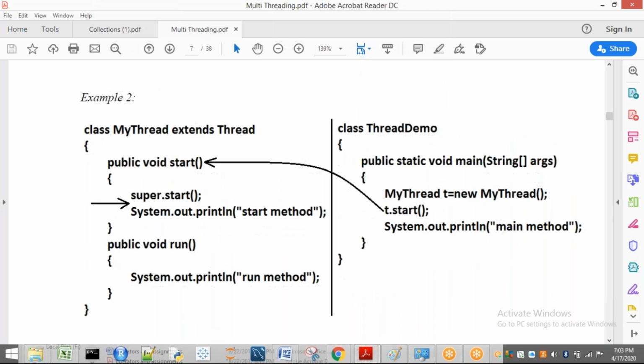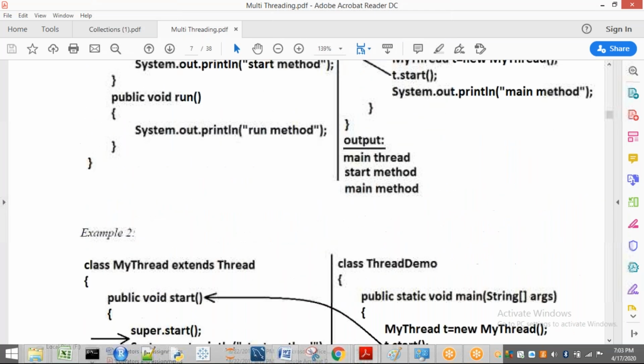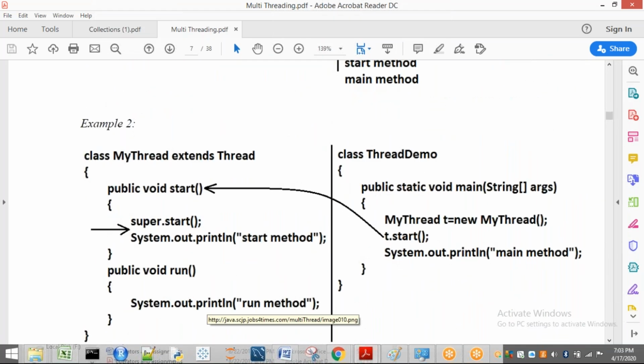Example 2. Now, sir, I will write start in my program, and I also want to call the start method which is present in Thread. So in this way, you write t.start, and it will go here. Internally you write super.start. What does super.start mean? Where you are now is my thread class. So what is the superclass of my thread class? The Thread class. So this call goes to the start method that is present in the Thread class.